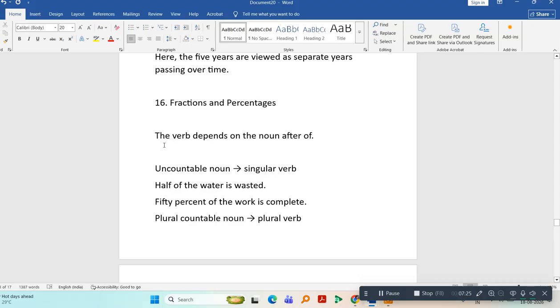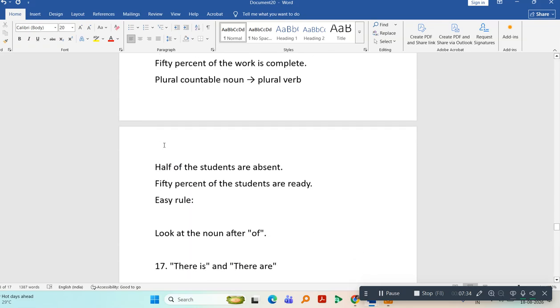For example, half of the water is wasted. 50% of the work is complete. Plural, if it is a plural countable noun, then you should use plural verb. Half of the students are absent. 50% of the students are ready.